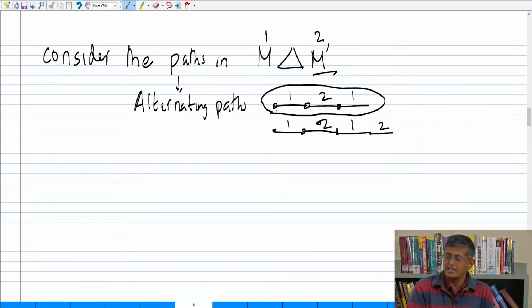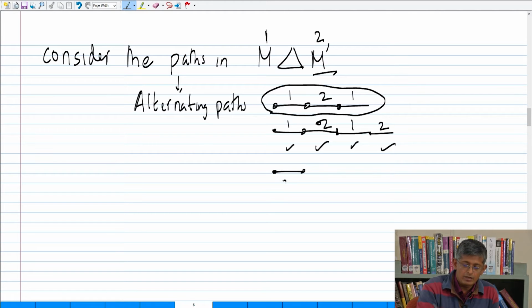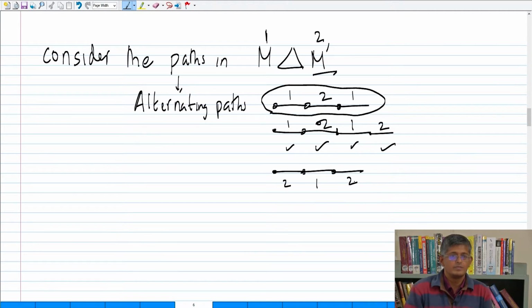The picture tells you that if it is of this form, with 2 edges of 1 and 2 edges of 2, such paths will count an equal number of edges from M and M prime. But M prime has more edges. So you must find a 2, 1, 2 path. This kind of path counts fewer edges of M than M prime.